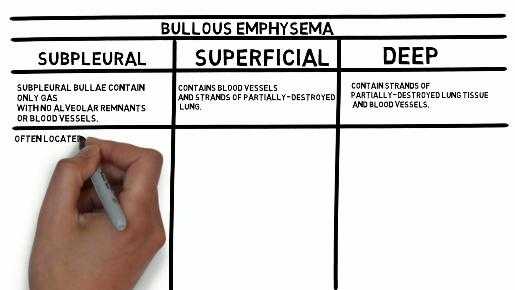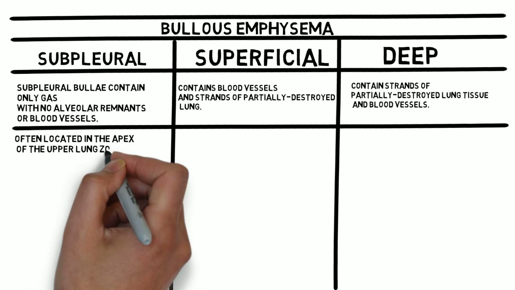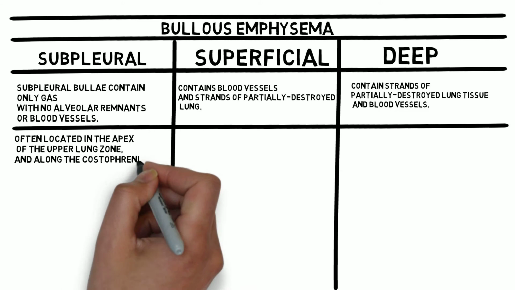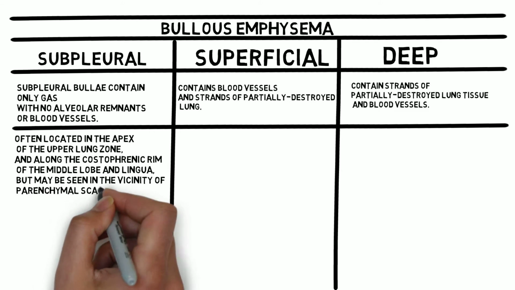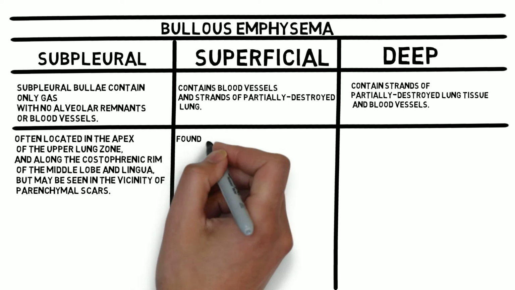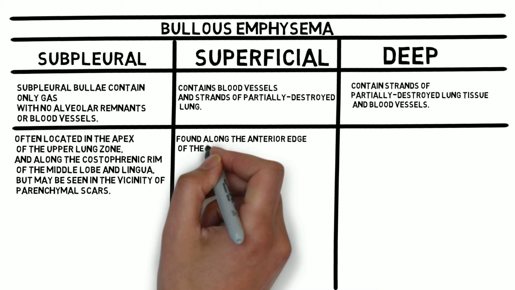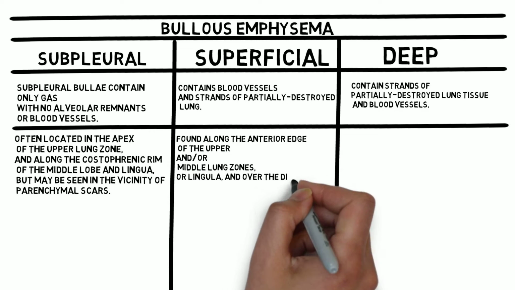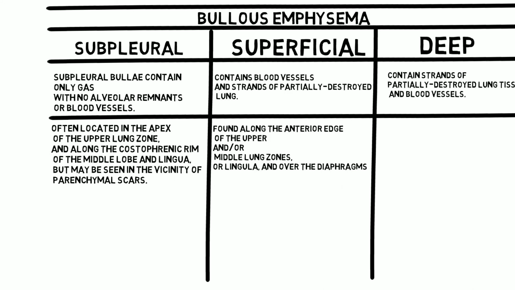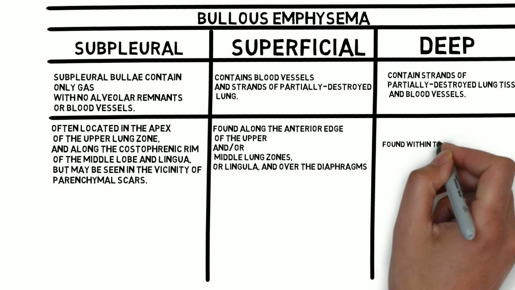Subpleural is located in the apex of the upper lung zone and along the costophrenic rim of the middle lobe and lingula, but may be seen in the vicinity of the parenchymal scars, whereas superficial is found along the anterior edge of the upper and or middle lung zones or lingula or over the diaphragms. Deep is found within the lung substance.